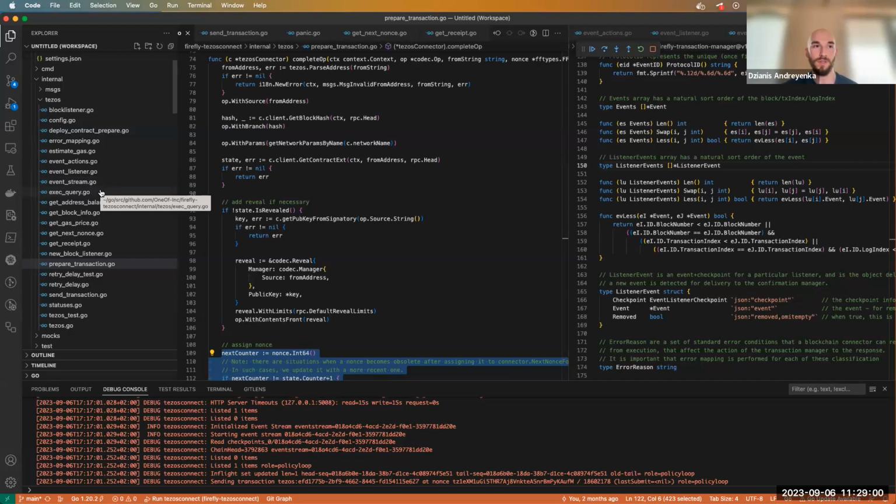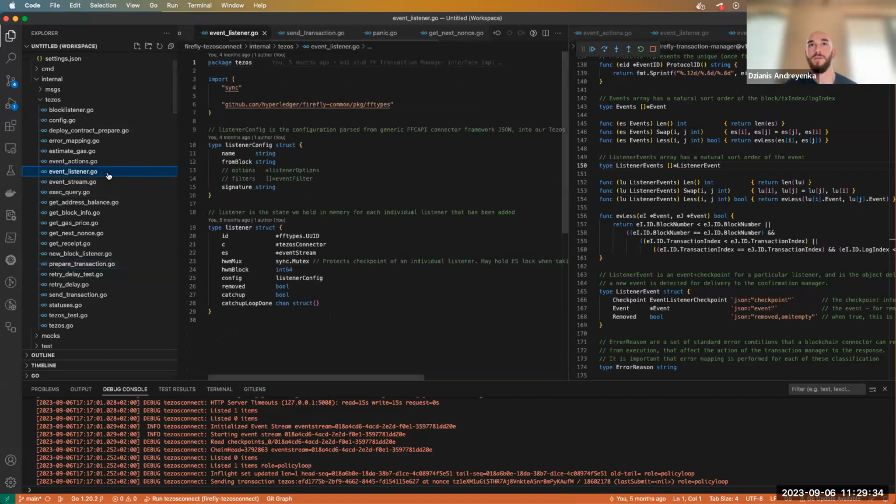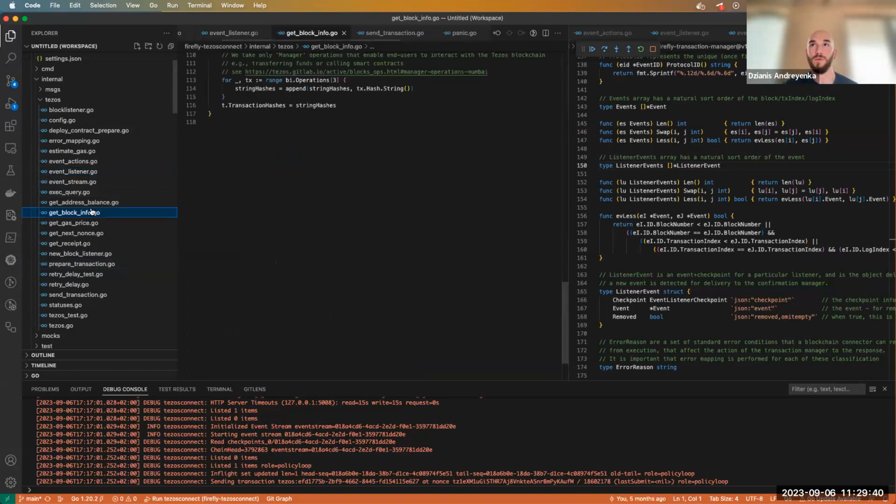Unfortunately, there are no such things as event filtering or something like that in the RPC. So we need to listen to the chain and try to get something from these blocks directly. We can't just take from this block to that block and get the events for them. So we need to parse the events for all the blocks which we listen to in the Tezos connector. So I've implemented a block listener here.